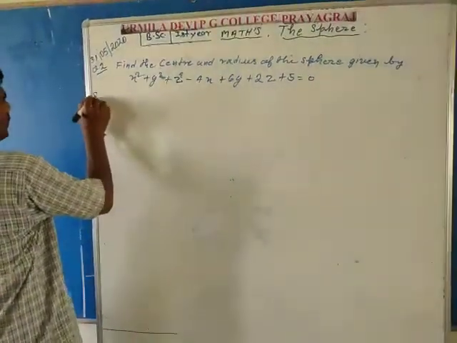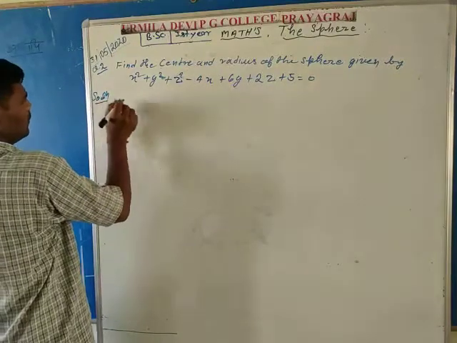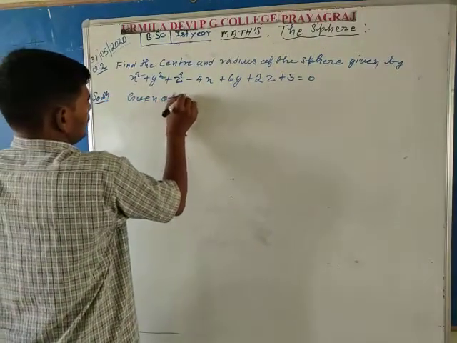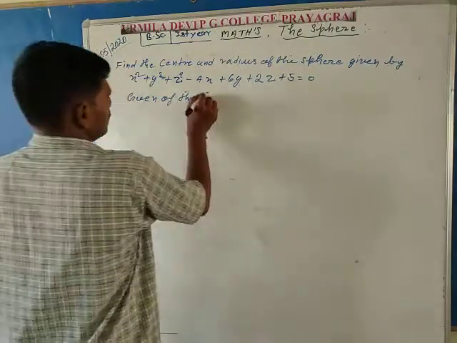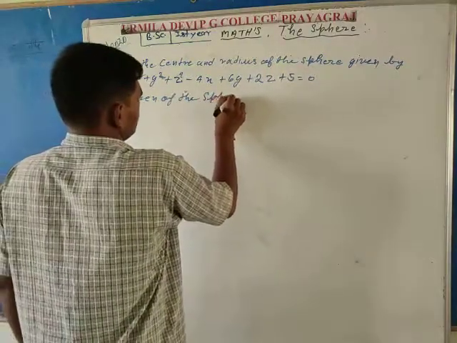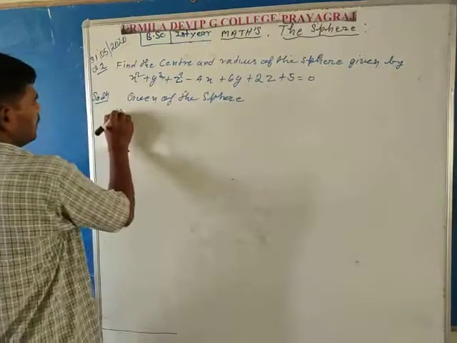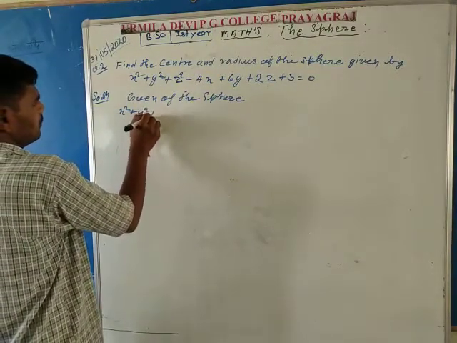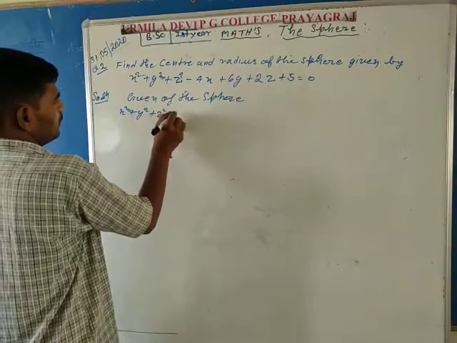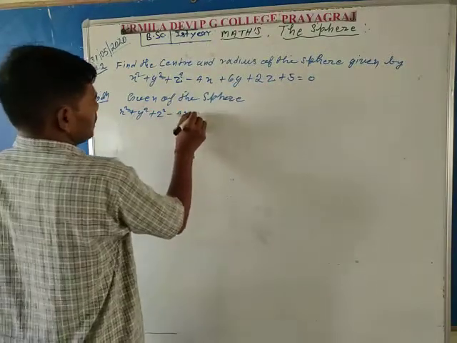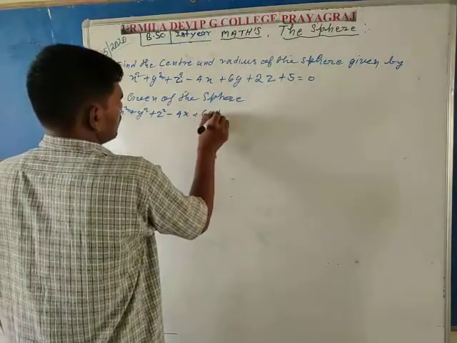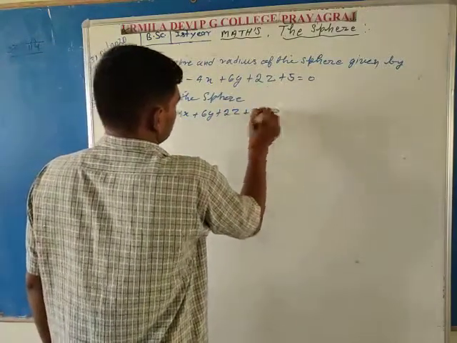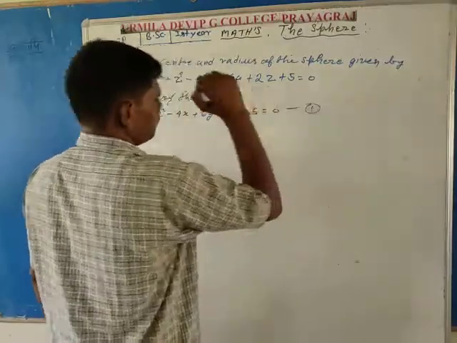So in the solution, write the given equation of the sphere is x square plus y square plus z square minus 4x plus 6y plus 2z plus 5 is equal to 0, which is represented by the first equation.